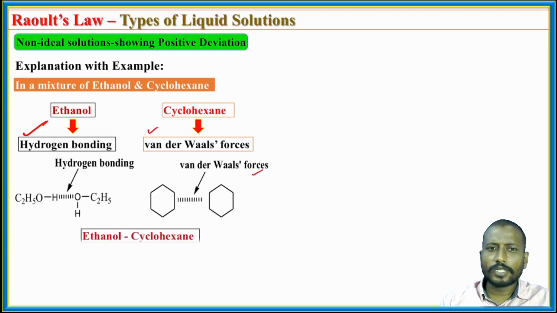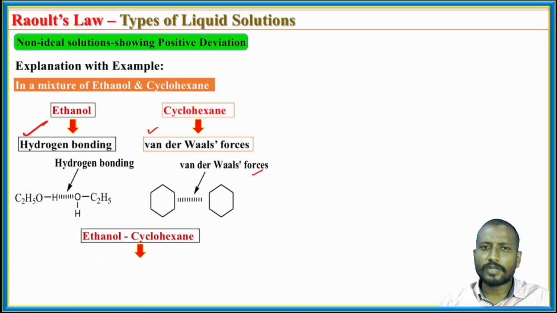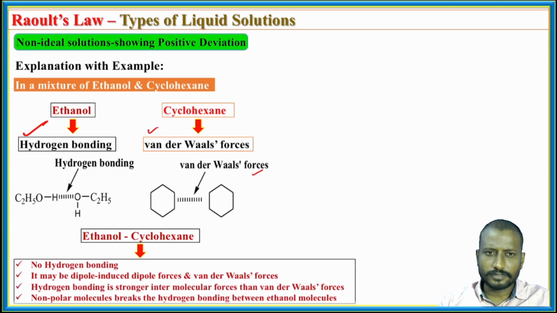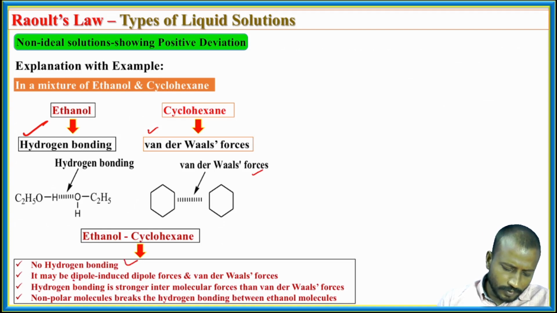Then on mixing, what are the interactions between ethanol and cyclohexane? Ethanol is a dipole, while cyclohexane is non-dipole, therefore the interactions are dipole-induced dipole interactions. Therefore, there is no hydrogen bonding. Whatever hydrogen bonding was present in the ethanol was destroyed by cyclohexane. The new interactions may be dipole-induced dipole forces or van der Waals forces, and hydrogen bonding is stronger than van der Waals forces.